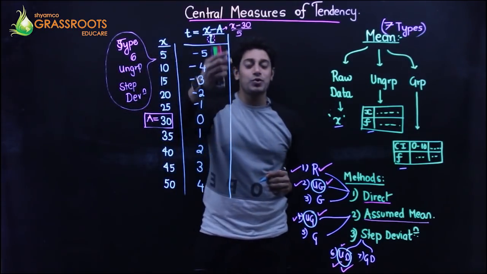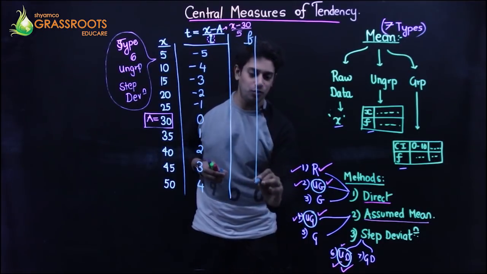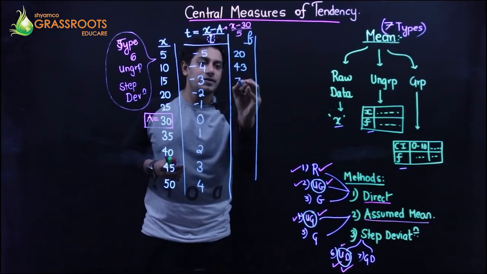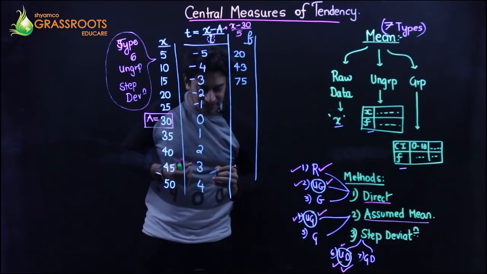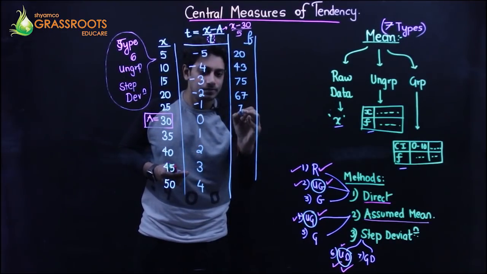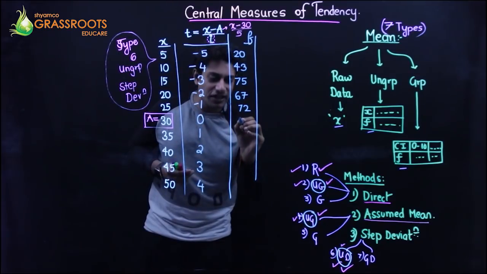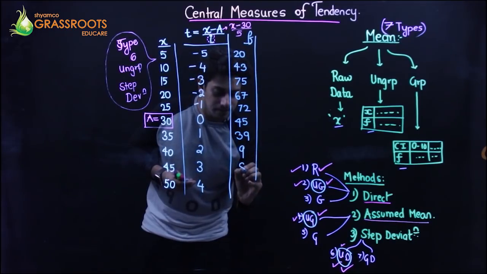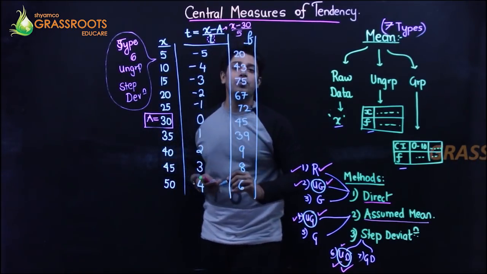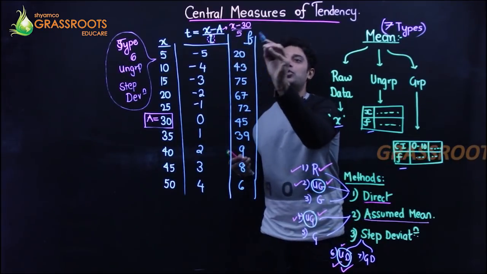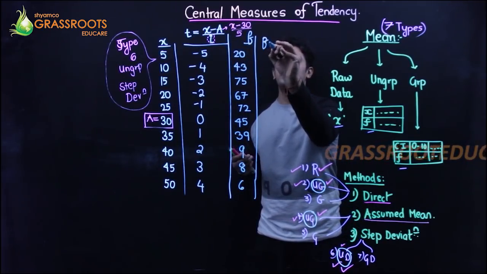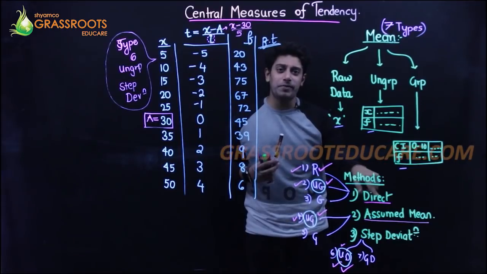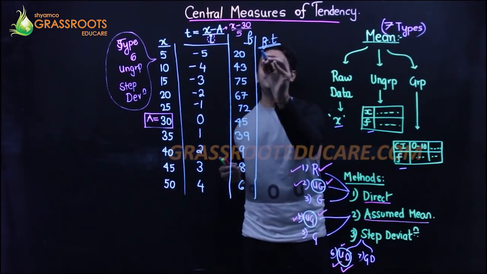Once you have t, the frequency is given to you. The frequencies given are 20, 43, 75, 67, 72, 45, 39, 9, 8, 6. Now I'm going to solve t into f. X is gone. ft: frequency and t are going to be multiplied. In the assumed mean method, d and f were multiplied. So multiply it, you get minus 100.